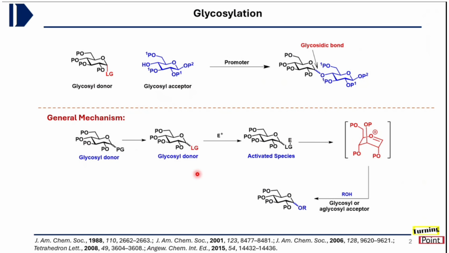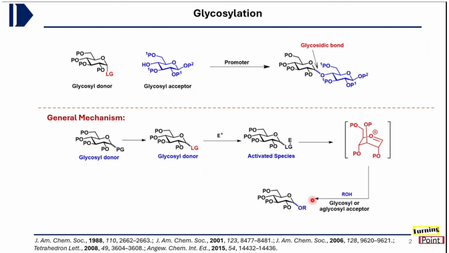Then this leaving group, in the presence of some promoter, is transformed to an activated species. Ultimately it leads to the formation of a glycosyl oxocarbenium ion, which can be coupled with various glycosyl or aglycosyl acceptors,